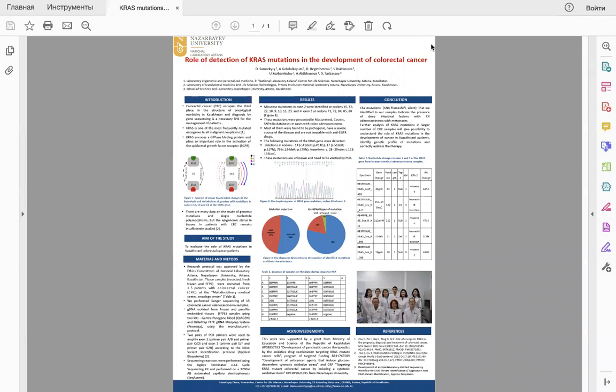I am a researcher in the Laboratory of Genomic and Personalized Medicine in the National Laboratory Astana. In this poster presentation, we would like to give you information about results after sequencing of the KRAS gene of colorectal cancer samples in Kazakhstan. Today, we have a lot of genetic research in oncology.